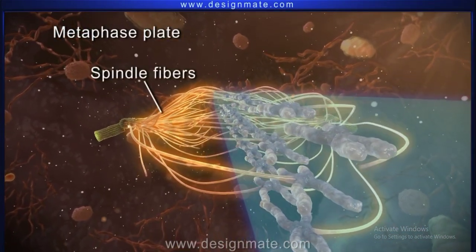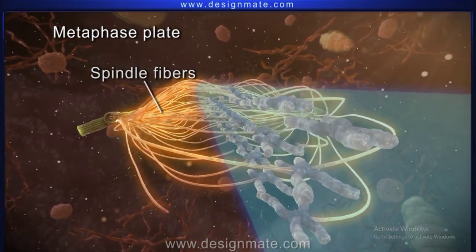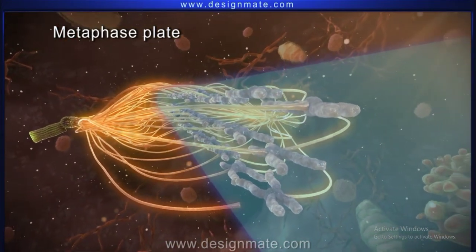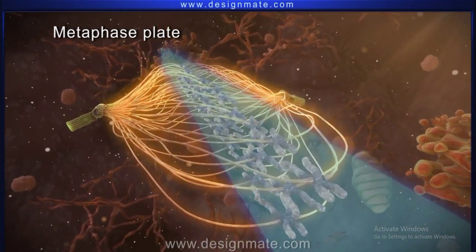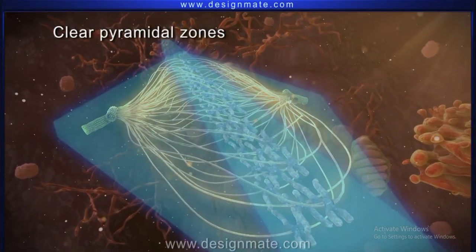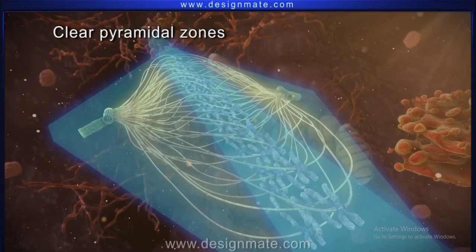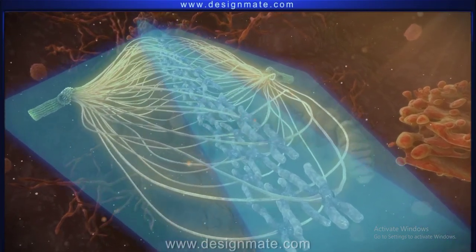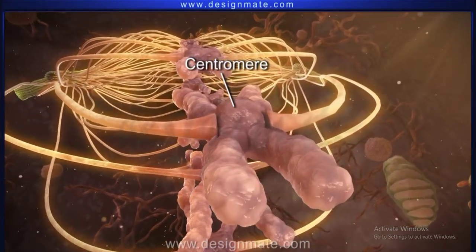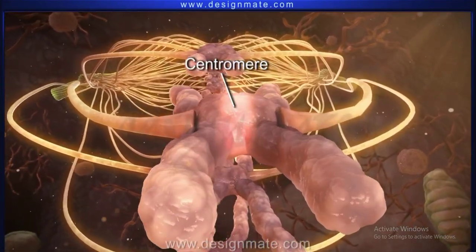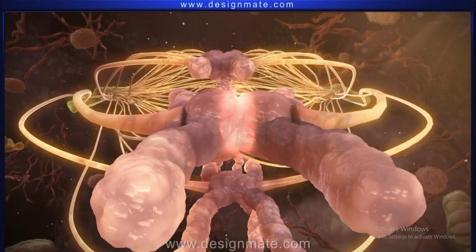The spindle fibers grow towards these chromosomes and finally get attached to the centromeres from either side. On both sides of the metaphase plate, we can see clear pyramidal zones formed by the spindle fibers. Now, if we take a closer look at the centromeres, we see that it divides from the center to form two parts, each attached to the chromatid.